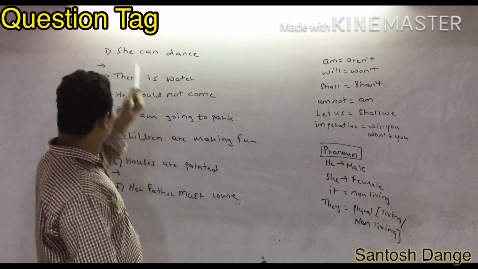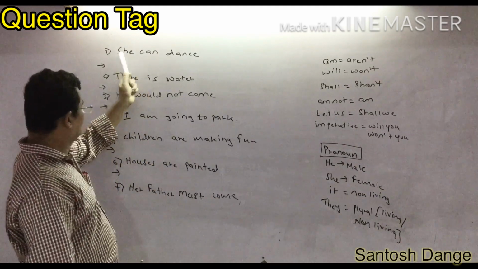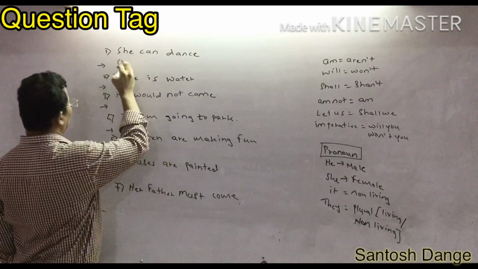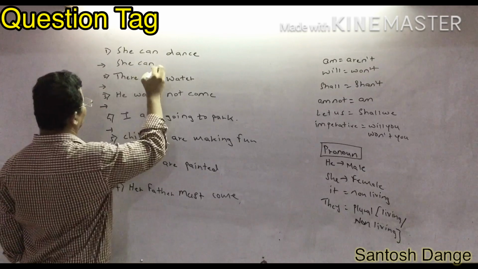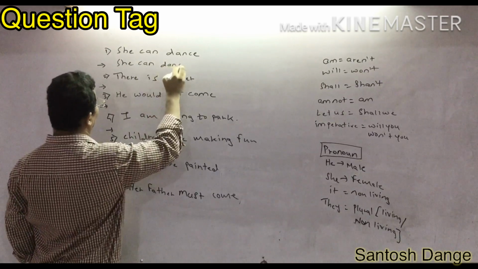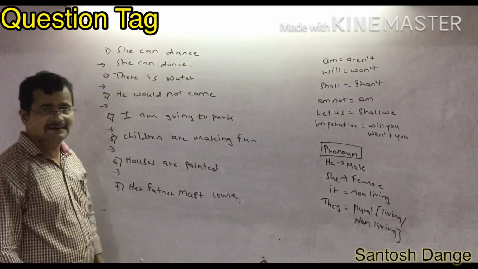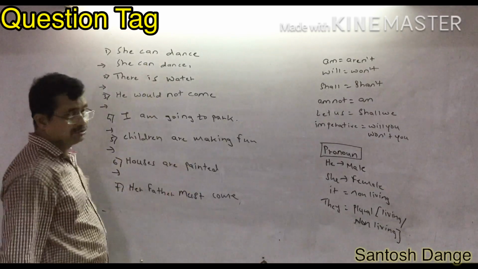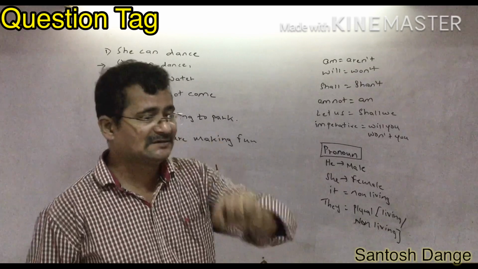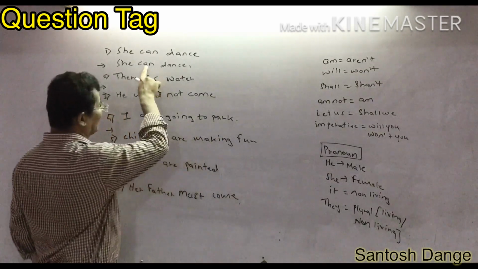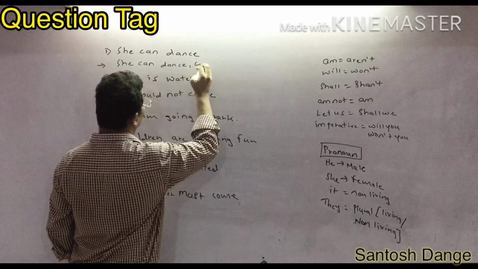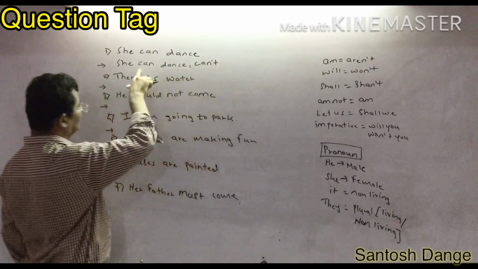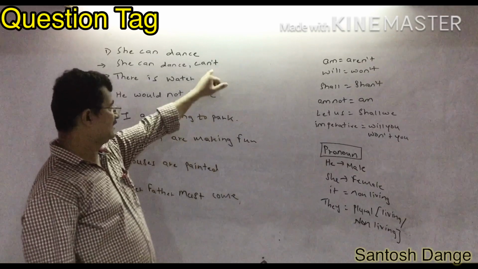Now listen. First of all, I told you, write the given sentence as it is. So I can write the given sentence as it is. She can dance. I have to write a comma in the second step. And after the comma, I told you to find out the auxiliary verb. Here they have given can. So I can write here can as it is and join n't. Can't, because the sentence is in the positive form. So I have written here can't.